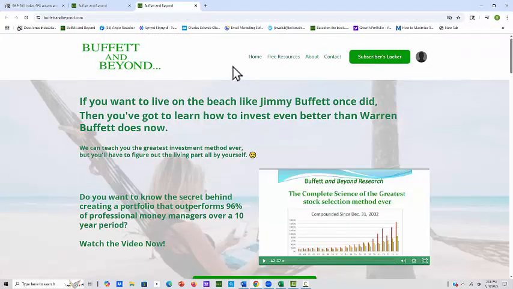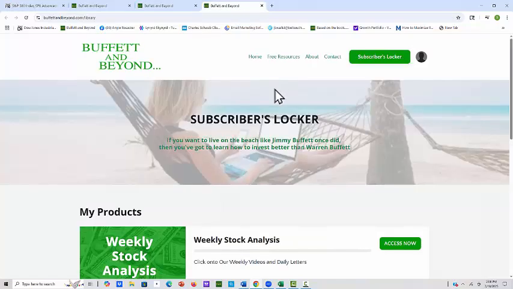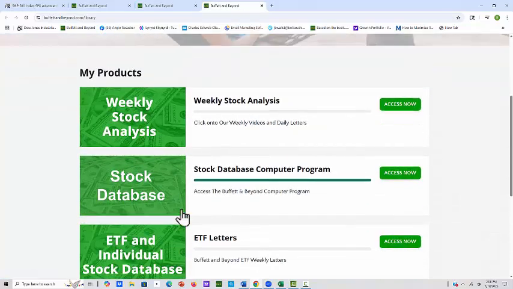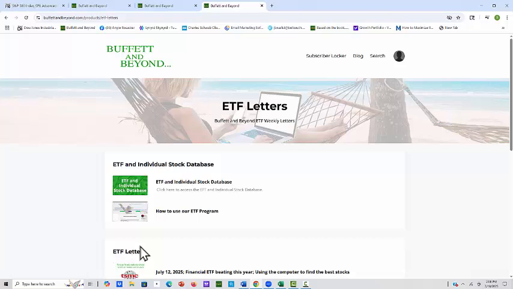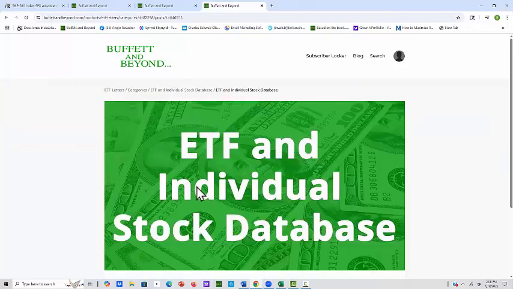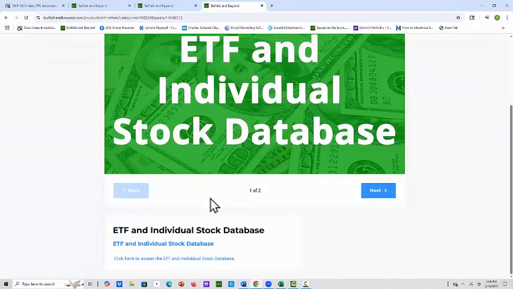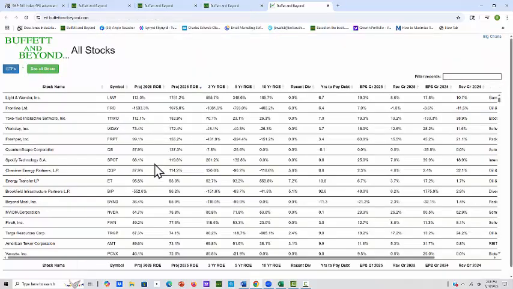We go to our site, BuffettandBeyond.com, hit subscribers locker, and we will go down here to the ETF and individual stock database, all the way down here. And we will click on that, and then where it says click here to access the ETF, we hit the ETF. Now you've got to go all the way down here to the bottom where it says, click here to access the ETF. So let's click on that, and we will go to the ETFs right there.